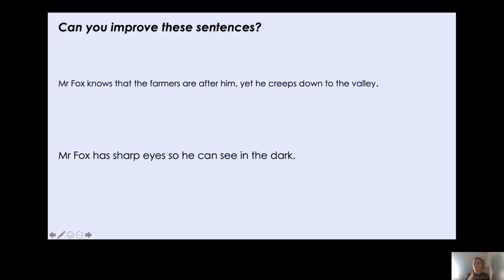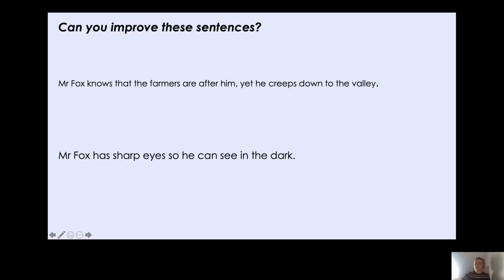So I would like you to pause the video and try and work out how you can improve these sentences even further. Could you add some adverbs? Could you add some expanded noun phrases, some power of 3s? What could you add to improve these sentences? Okay, year 2. So let's have a look what I thought of.